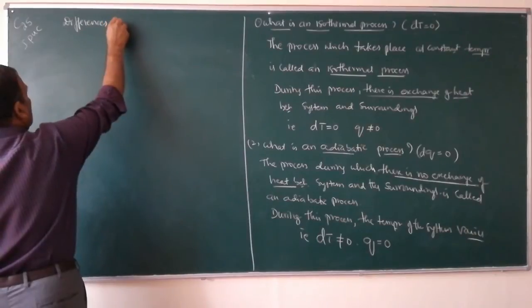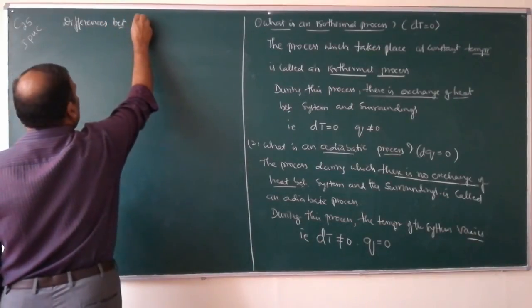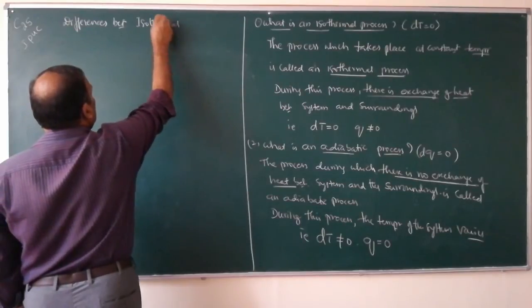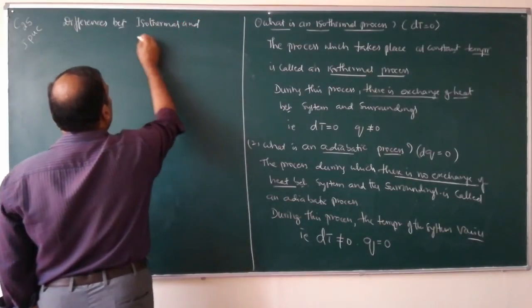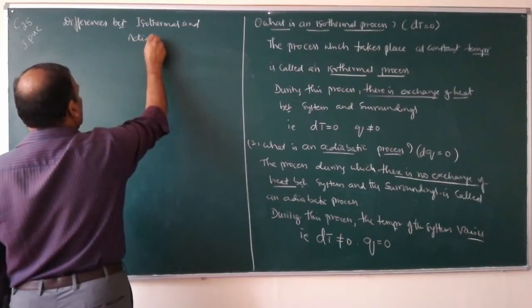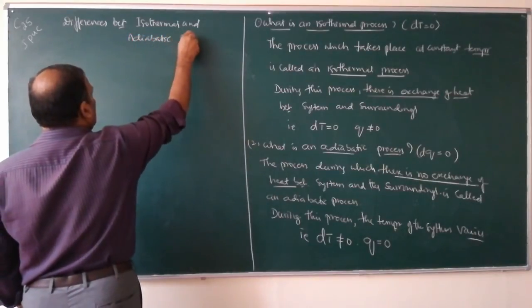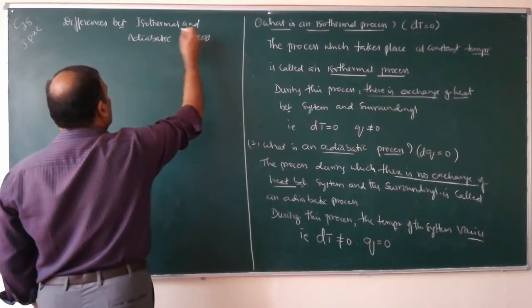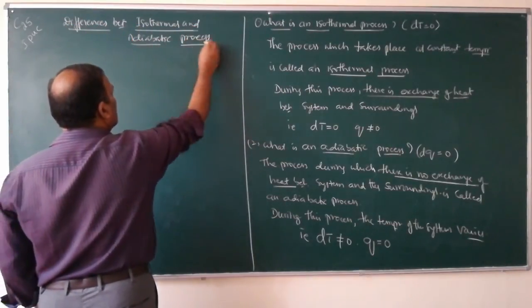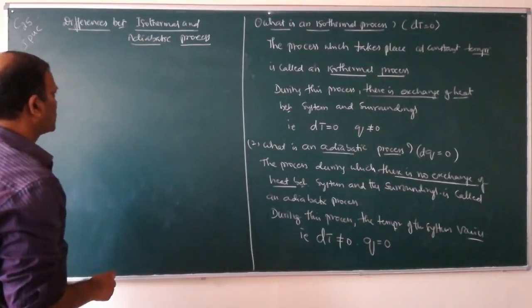Differences between isothermal and adiabatic process.